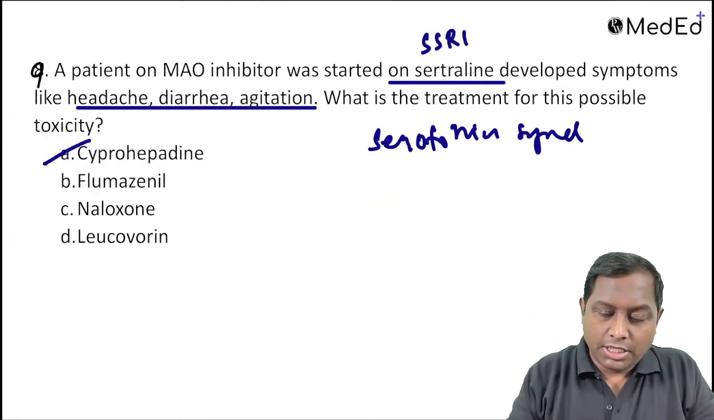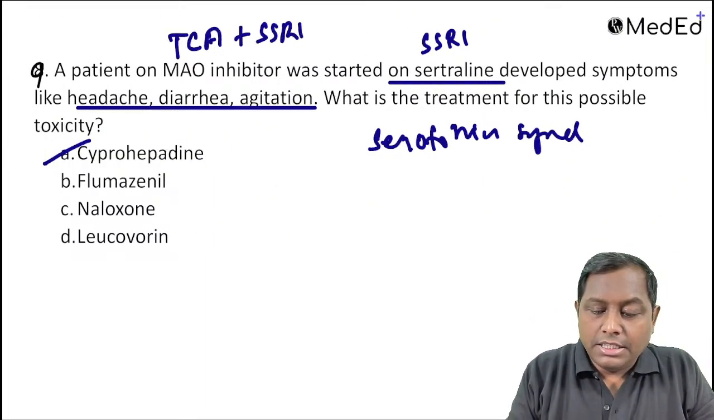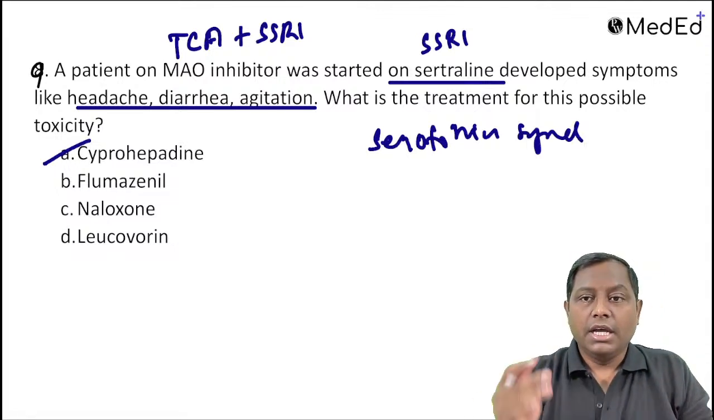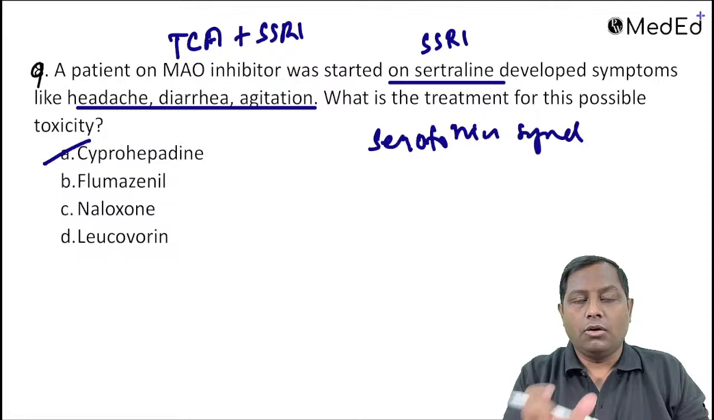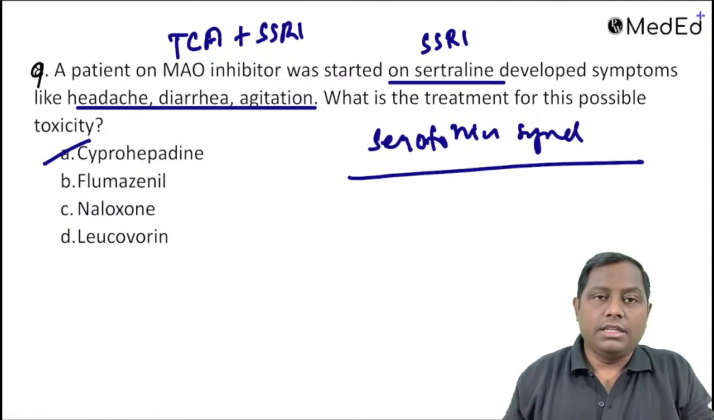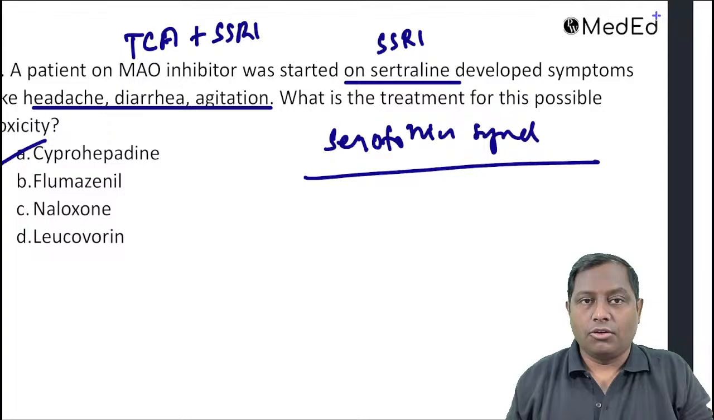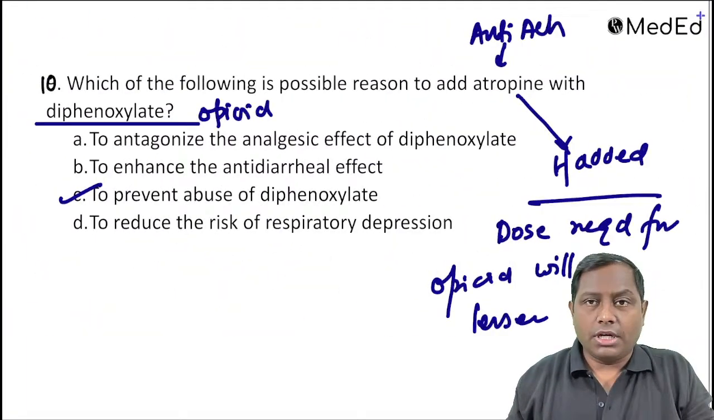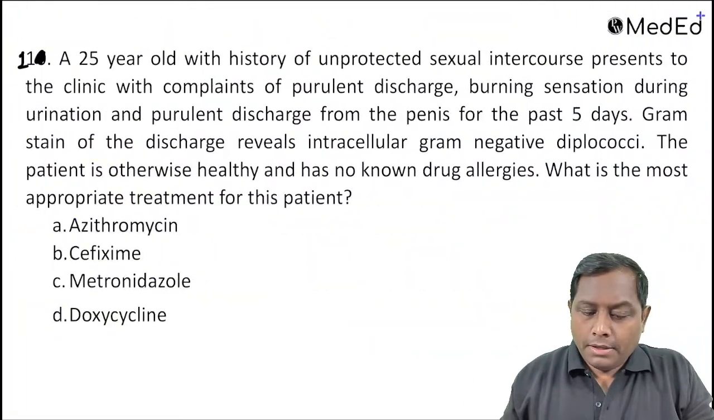TCA plus SSRI: let's see, TCA also has reuptake property, SSRI also has reuptake property. Whether the history is of an MAO inhibitor, TCA, or TCA plus SSRI, again this is going to be a serotonin syndrome case, and the drug of choice is cyproheptadine. This question I think is also sorted, opioid plus atropine.